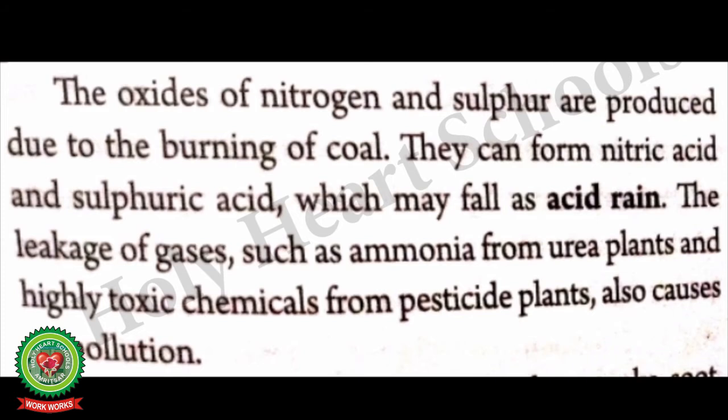Leakage of gases such as ammonia from urea plants and highly toxic chemicals, that is poisonous chemicals from pesticide plants, also cause air pollution.